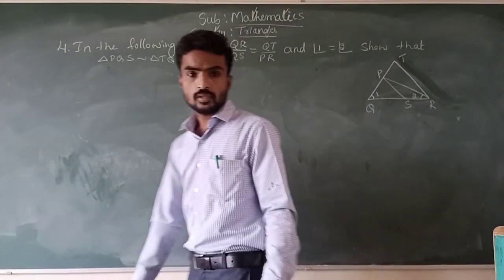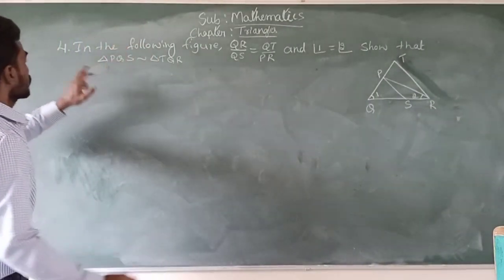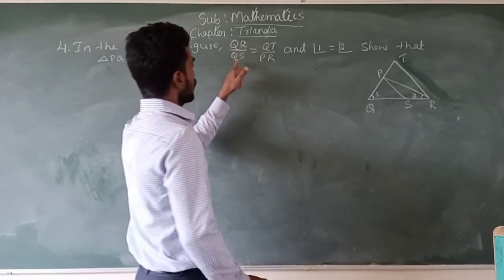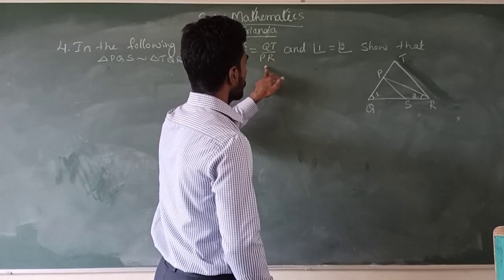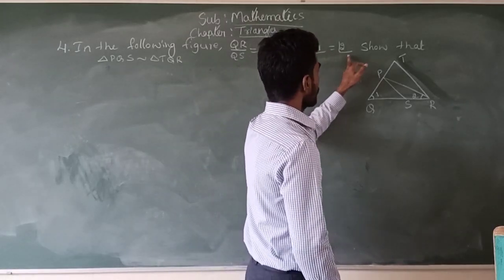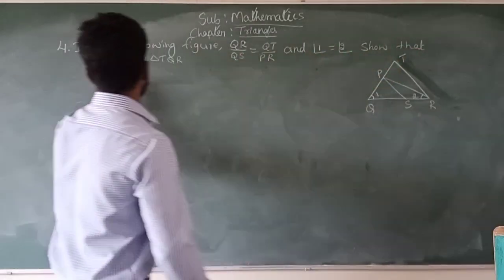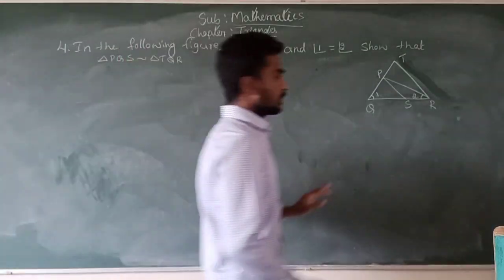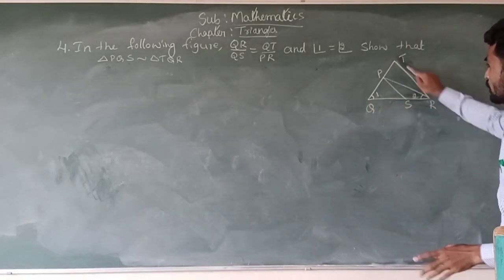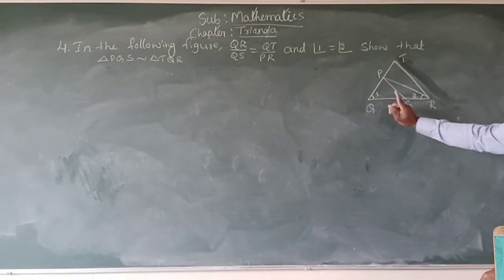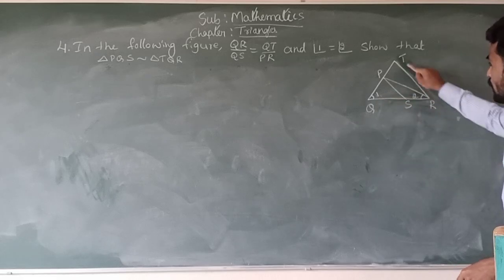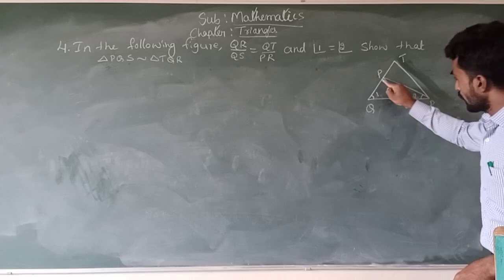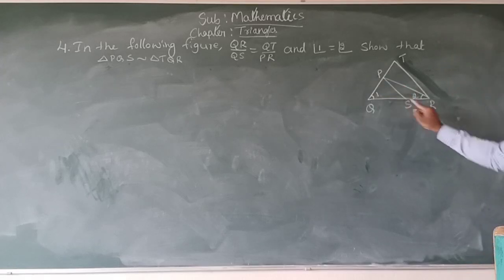Now going to solve question number 4. In the following figure, QR divided by QS is equal to QT divided by PR, and also angle 1 is equal to angle 2. Show that triangle PQS is similar to triangle TQR. They are given the triangle TQR, and also another triangle PQR and another triangle PQS.